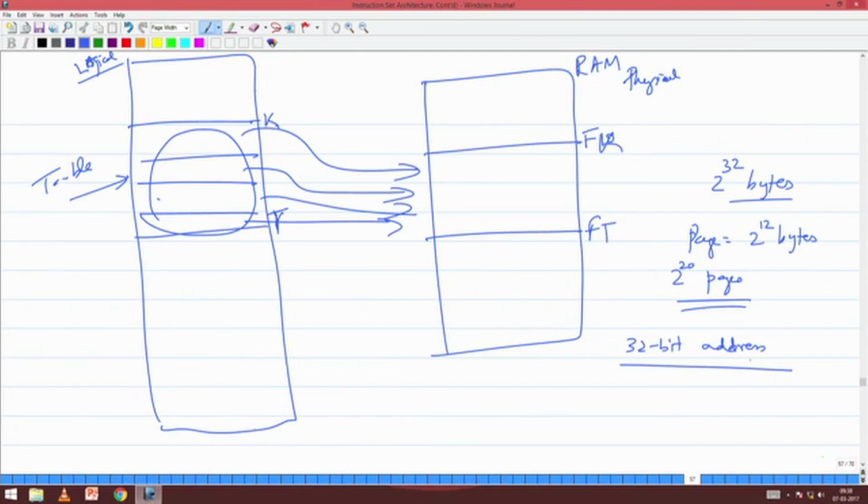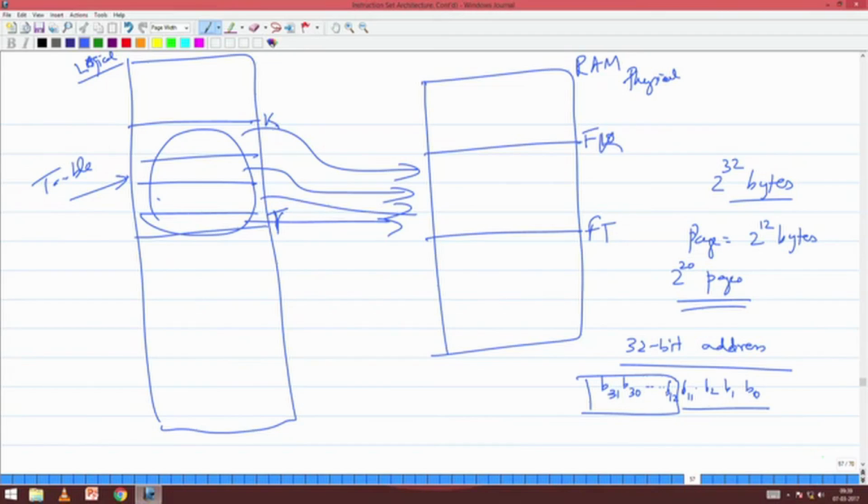Let me say the bits are B31 down to B0, with B12 and B11 somewhere in between. Which page does it belong to? B31 to B12, because please understand that each page is 2 power 12 bytes. So the page number of a given address is given by the most significant 20 bits.